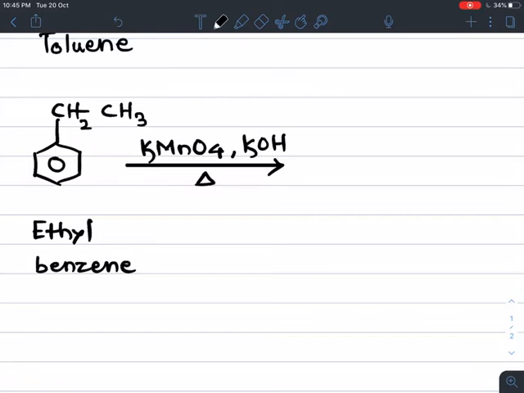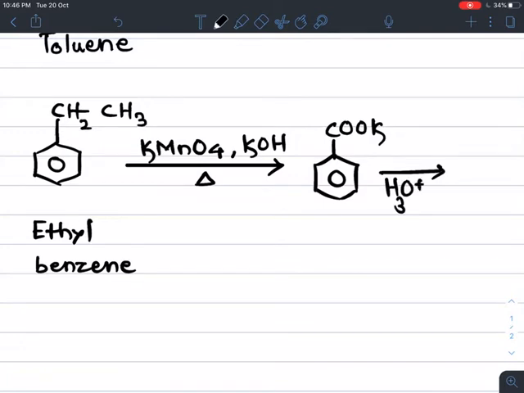Here we get the corresponding COOK, the benzoic acid salt, which on further acid hydrolysis finally gives the compound benzoic acid. So ethyl benzene finally gives its corresponding benzoic acid.